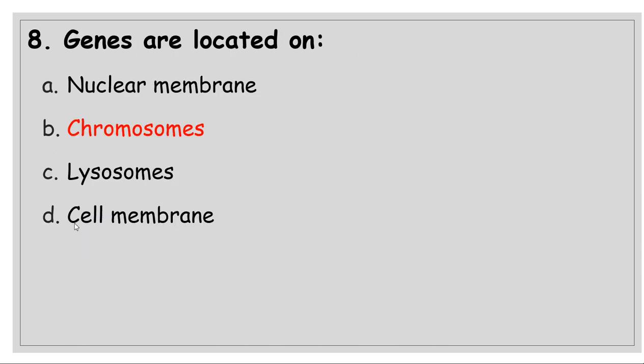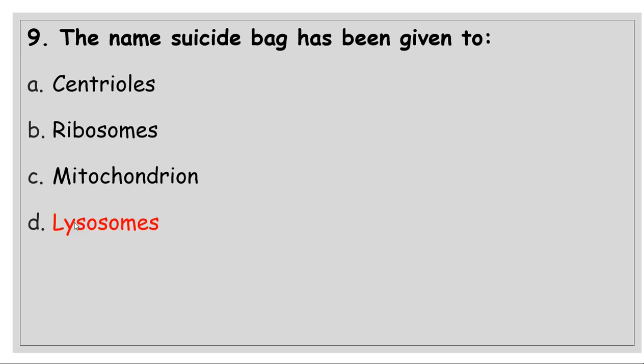Genes are located on chromosomes. Nuclear membrane is just a membrane in which the proper nucleus is pegged. All the chromosomes, chromatin materials are pegged. So chromosomes are the region on which a particular sequence or stretch of DNA is called gene. So we can say genes are located on chromosomes.